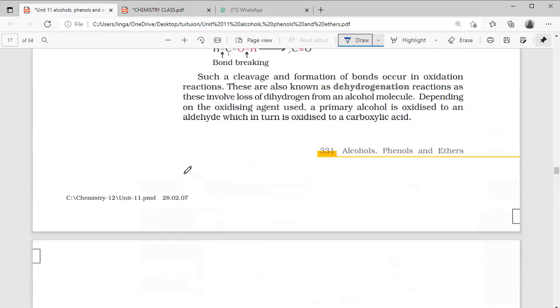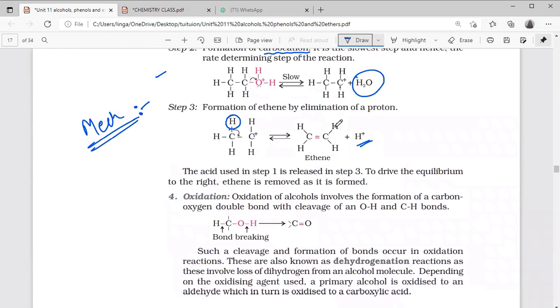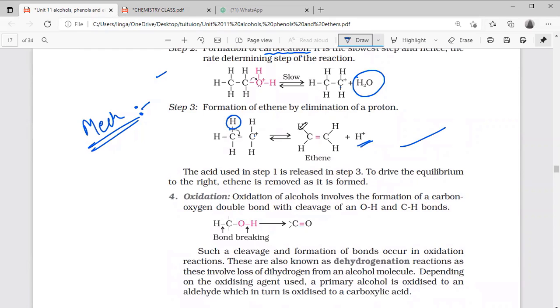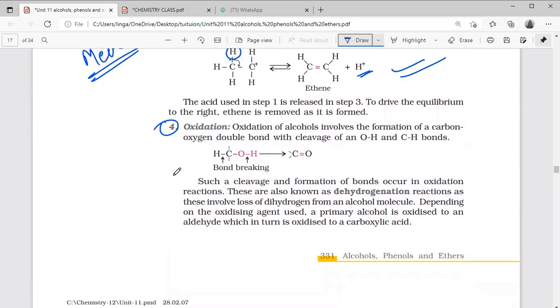So now, elimination reaction, finally forming alkene. This much clear? Yes, sir. The carbocation is there. From the adjacent carbon of the carbocation, one hydrogen is released, so forming alkene.